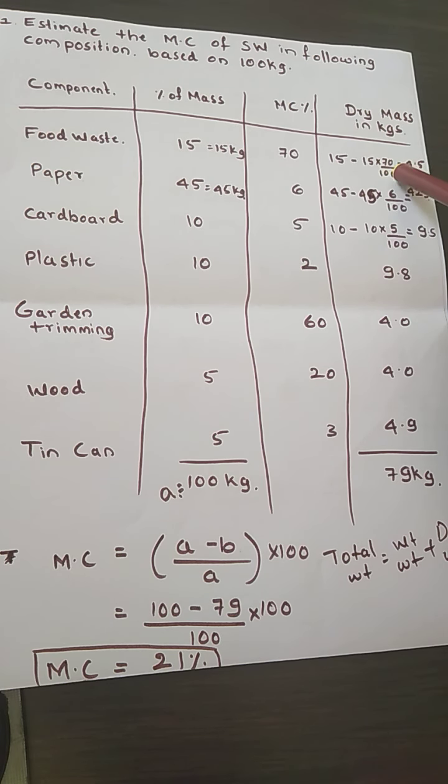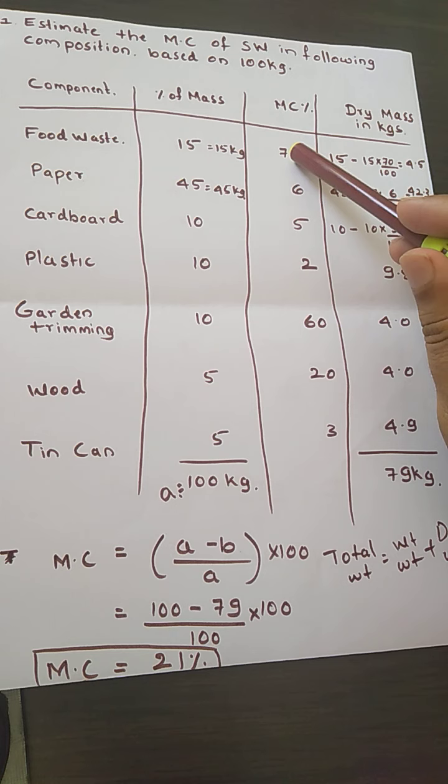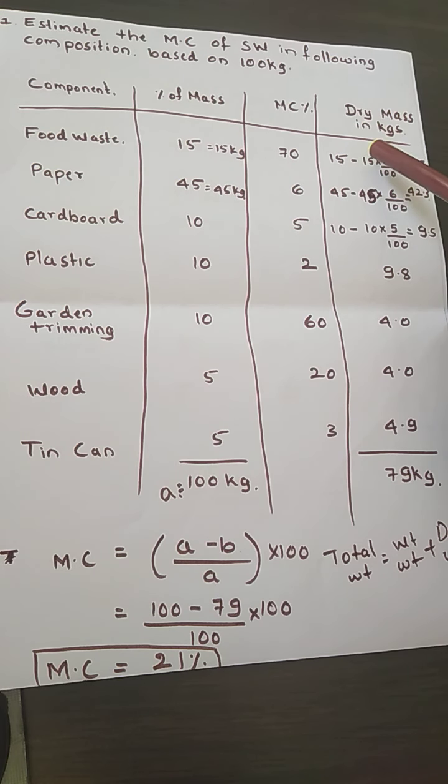The wet mass is nothing but how much wet mass this particular waste has due to the moisture content. 70% is the moisture, divided by 100, and we calculate it for 15 kg. So 15 is the total mass, minus 70 by 100, where 70 is the moisture content, multiplied by the total weight of the substance. So we are going to get the dry mass as 4.5.